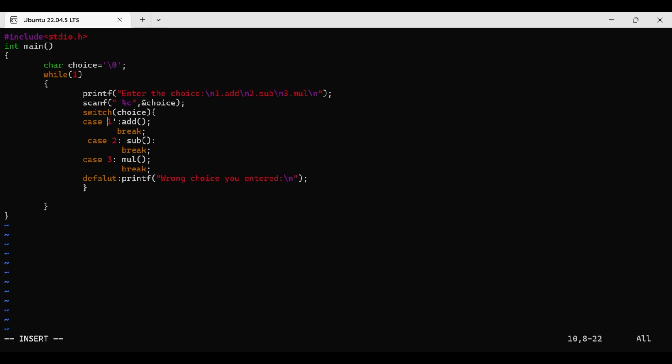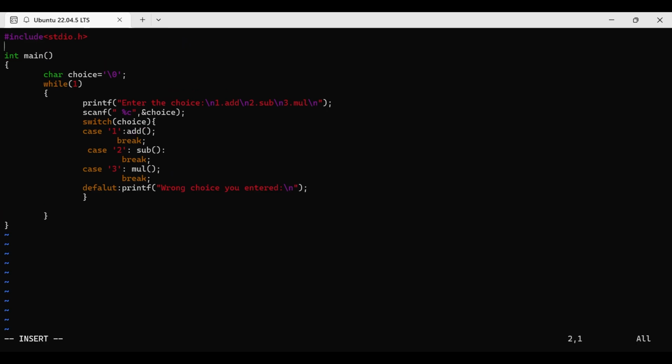See here I am using character, na? I have to pass the value as character only, not integer value. Got the point? If I am using integer it will be treated as integer, but here I am giving the choice as a character. That's why.